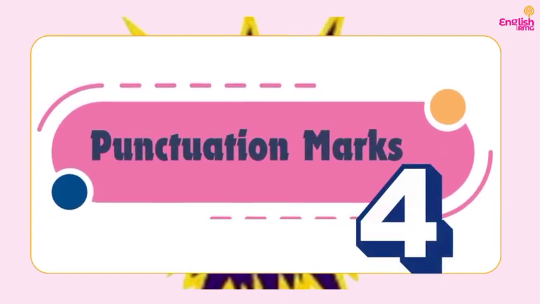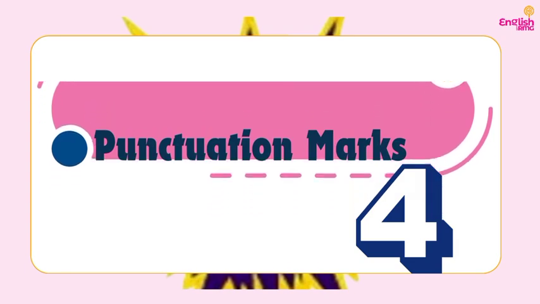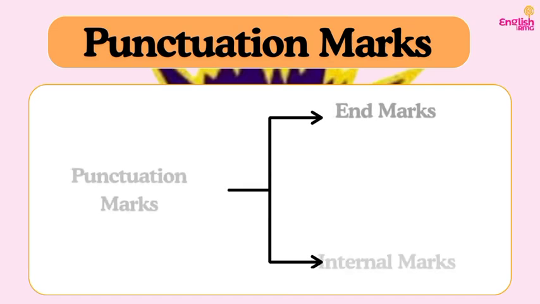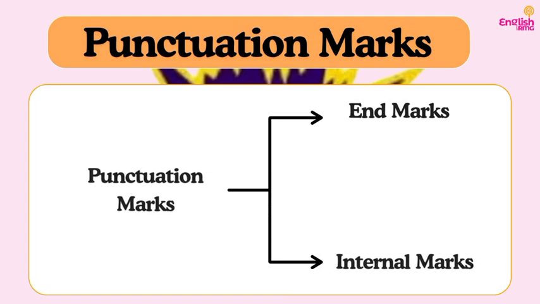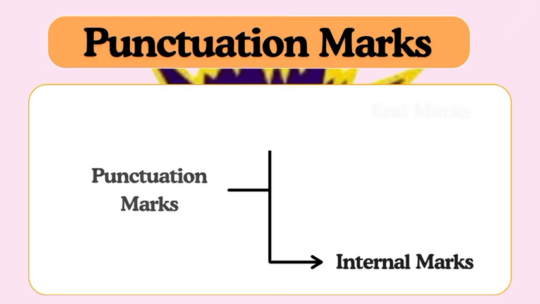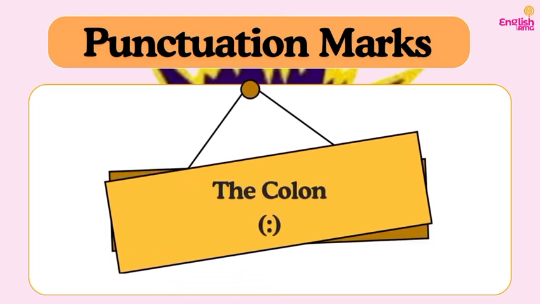So, this is part 4 of this series that I made on punctuation marks. In the previous series, we've discussed different types of punctuation marks, the end marks, and now we are on the internal marks. Remember that I said that all punctuation marks can generally be divided into two. The end marks, which are three: full stop, question mark, and the exclamation mark. And then we have the internal marks. Now we are discussing the internal marks, and we've discussed the apostrophe and the quotation marks. Now, let's continue with the colon.